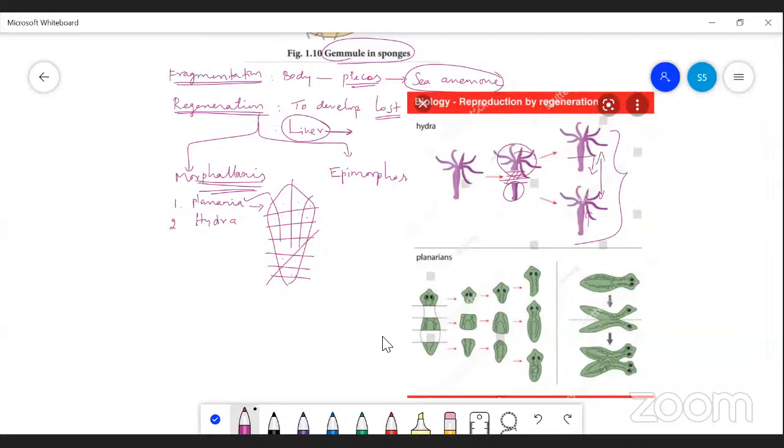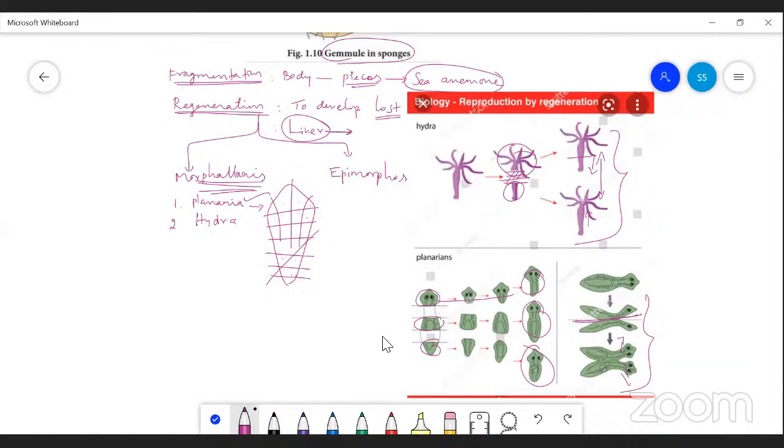Here it is also the same in planaria. Here is the head, this is the middle piece, and the posterior region, and each part is able to develop as a complete planaria. Or if you cut the animal in the longitudinal axis also, two equal-sized planaria are developed.